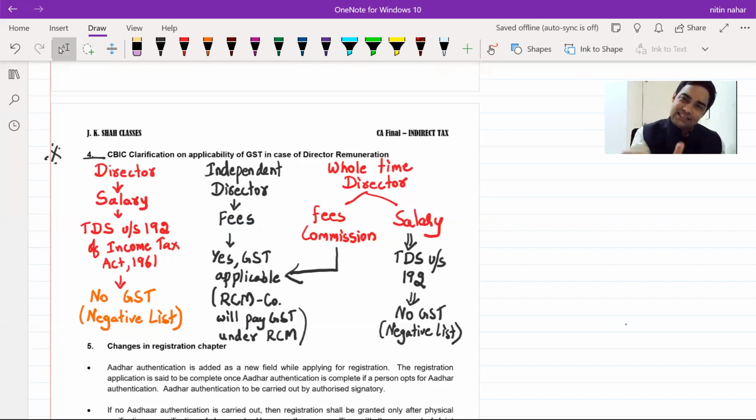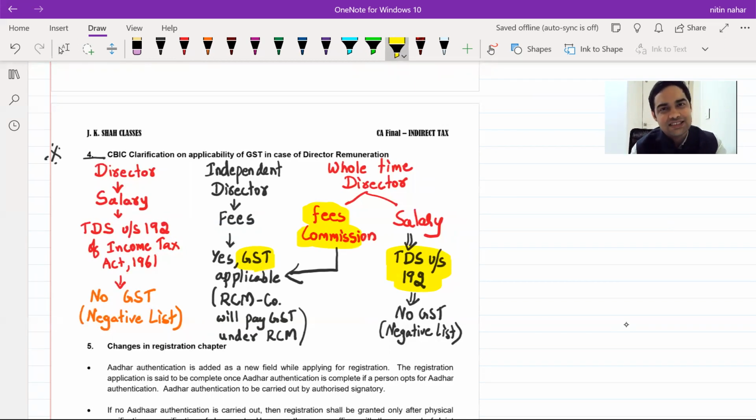It is being deducted as commission, it is being deducted as fee. In such cases, whether GST would be applicable? The answer is yes. And what about a whole-time director getting salary? Sir, whole-time director getting salary, that is being covered under TDS. GST will not be applicable. But fees or commission, yes, GST will be applicable. Reverse charge mechanism, company will have to pay tax directly to government.